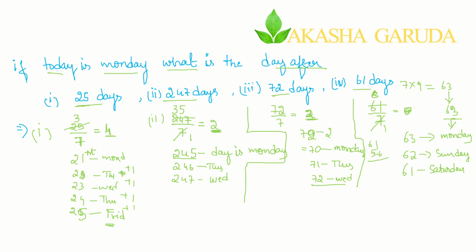If you are solving, what is the remainder that you will be getting? 5. You will be getting the remainder 5. That means subtract 61 minus 5. What you are getting? 56. 56th day is what day it is? Monday.